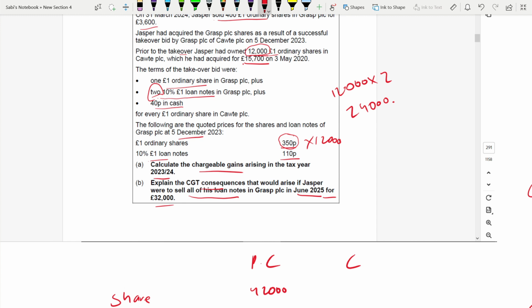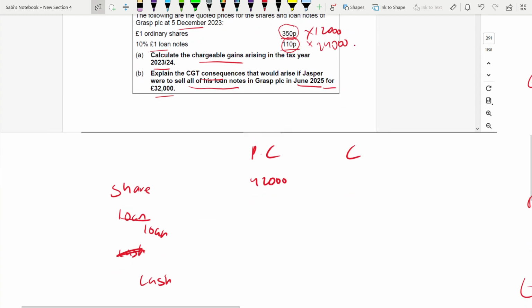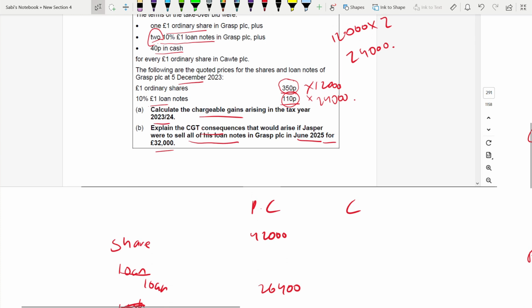And 24,000 into 110 pence, which is 26,400. And coming to cash. Cash is once again 40 pence in cash. So it is just 12,000 into 40 pence, which is 4,800.